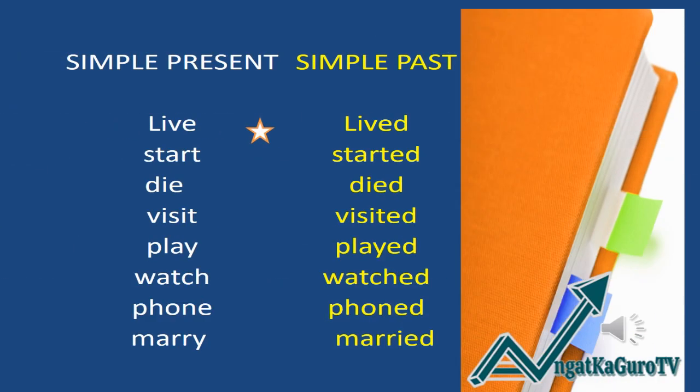Examples of regular verbs, from simple present to simple past. Live, lived. Start, started. Die, died. Visit, visited. Play, played. Watch, watched. Phone, phoned. Marry, married.